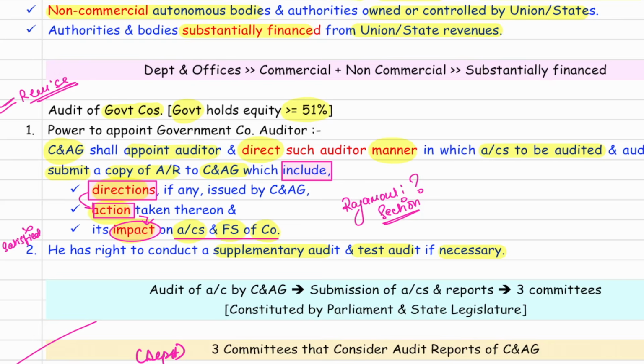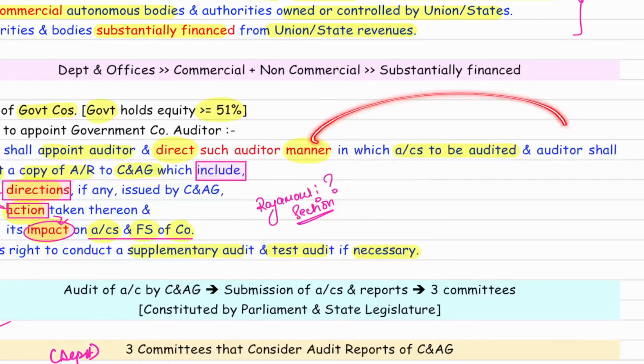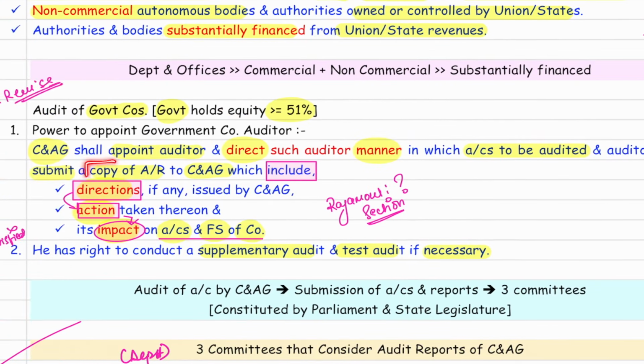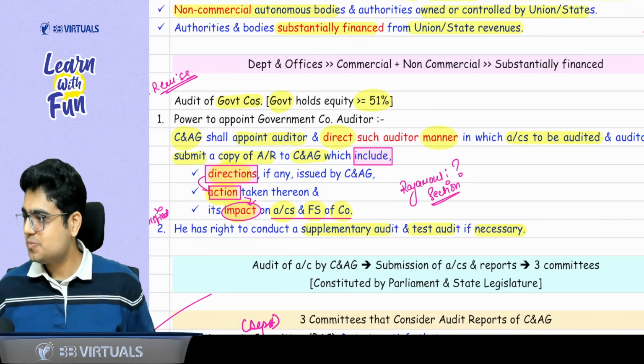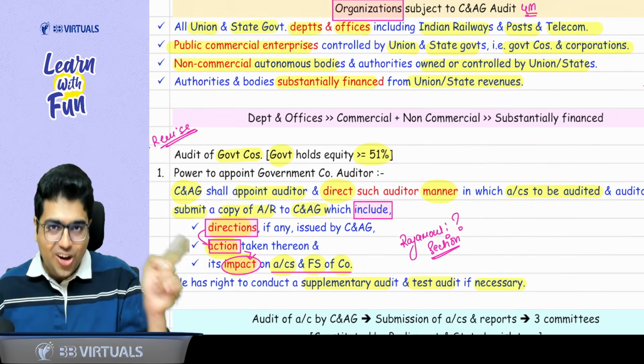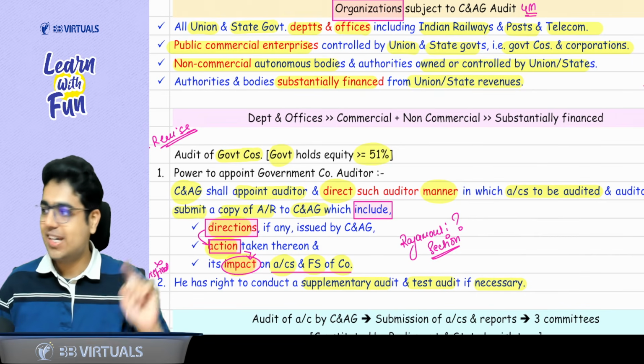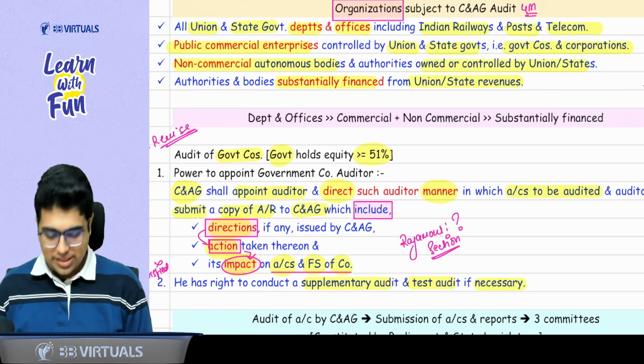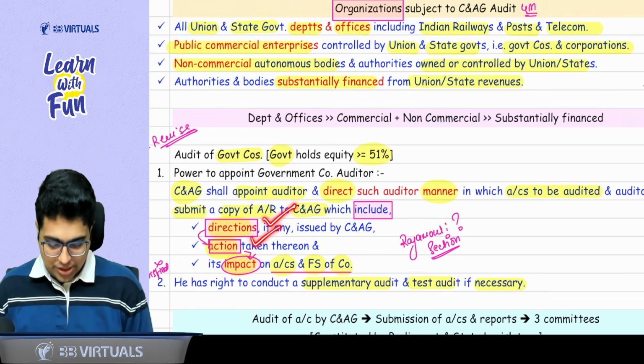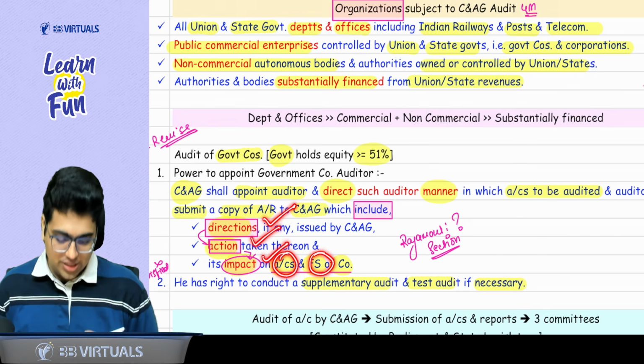Plus, it is also called the Rajamouli section. Sir, why Rajamouli section? SS Rajamouli is a director. So like Rajamouli, CAG can also direct the auditor. Sir, direct what? Direct the manner in which accounts are to be audited. And based on this direction, the auditor has to submit a copy of the report to CAG, which includes three things. Sir, what are the three things? See this section: direction, on the direction, action, and after the action, the impact. So three things will be included by the auditor: direction of CAG, action by the auditor, and the impact of that action on the accounts and financial statement of the company.